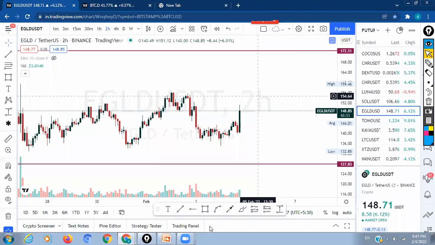Sai, one more question. How do you identify the negative, say if it's going to go down? That is also the chart, BTC only. You have to follow BTC.